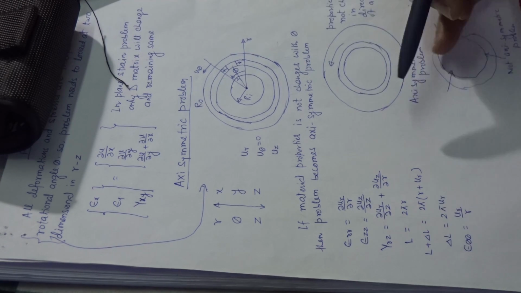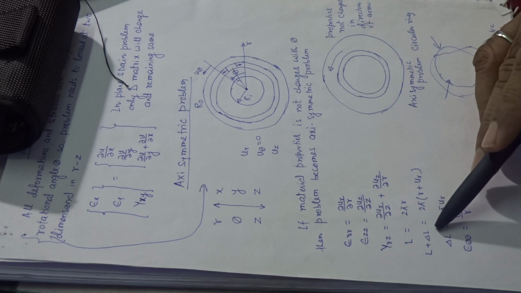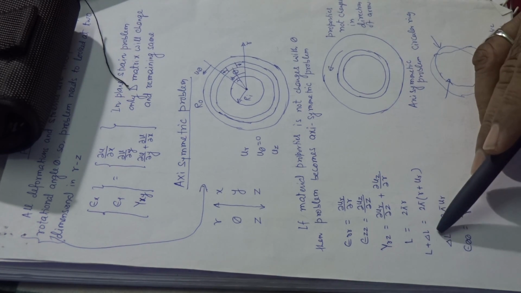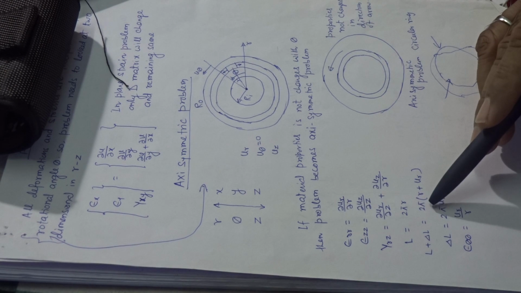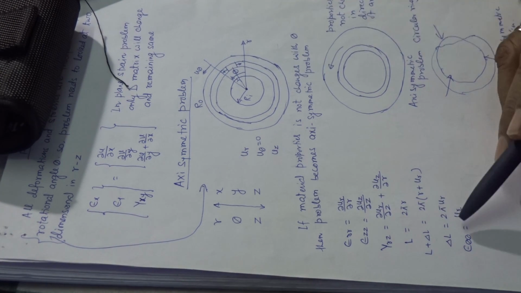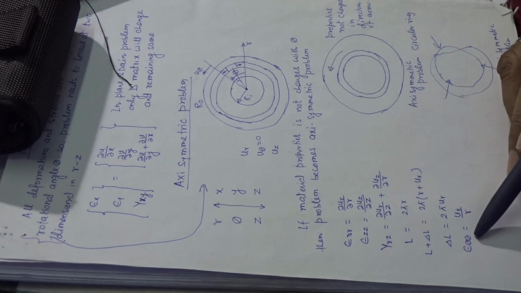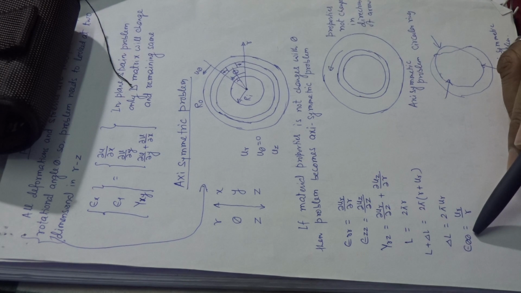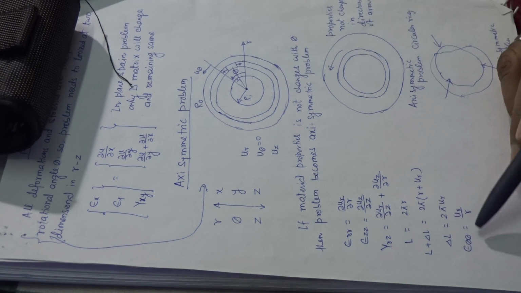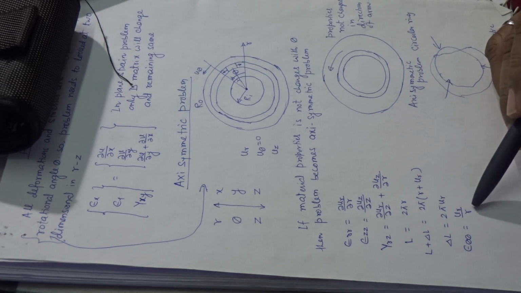Now the initial circumference is 2 pi r, and it becomes 2 pi r plus delta r. What is the change in length, we can find. Suppose ur is the radial displacement, then 2 pi r plus ur, so delta L is equal to 2 pi ur. So epsilon theta theta, the circumferential strain, is equal to the change in length delta L divided by L, so ur by r.